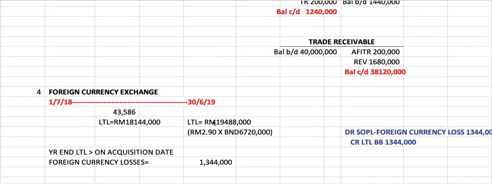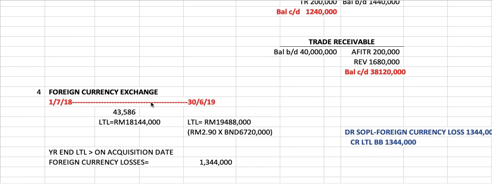Number 4, a long-term loan of, okay, what is BND? This is Brunei currency. 6.72 million was taken from the Bank of Brunei on 1st May 19. We look at the time frame. 1st May 19 falls in this year, before the closing date.